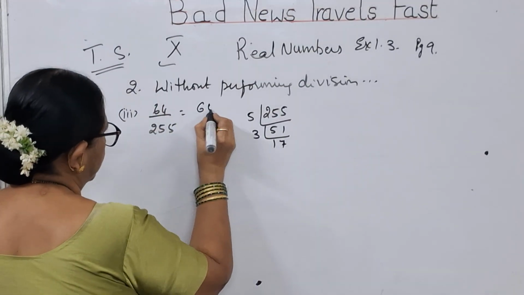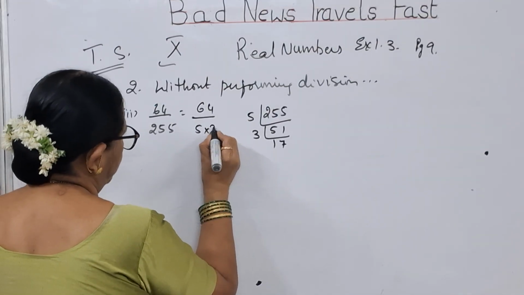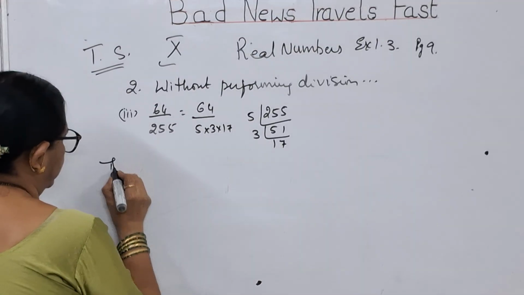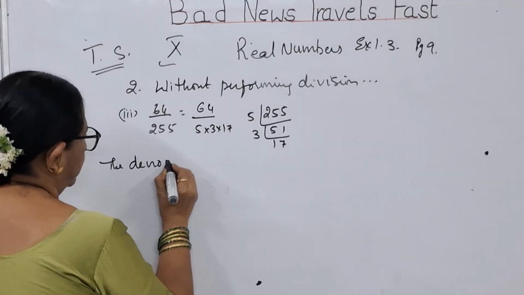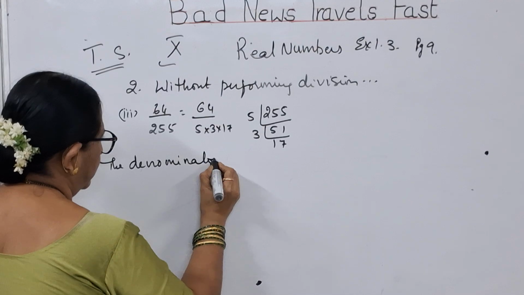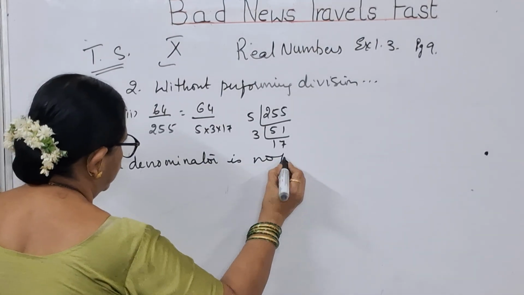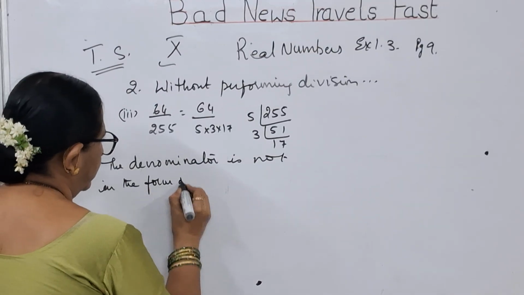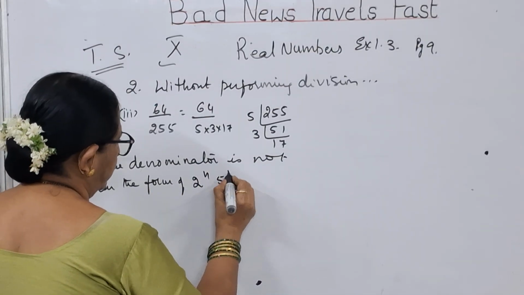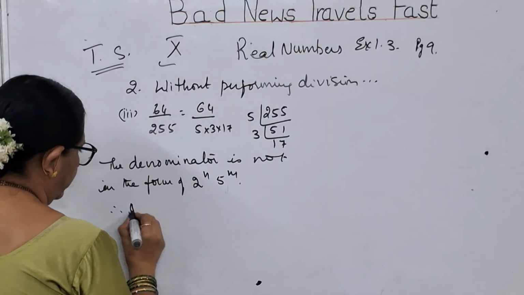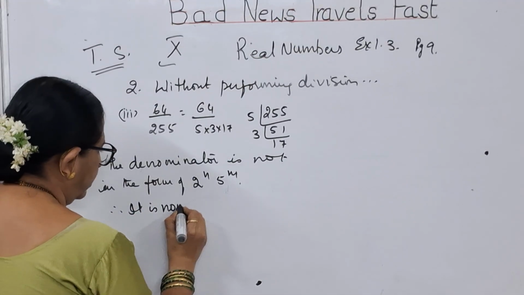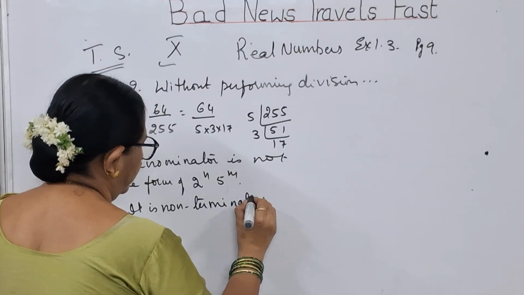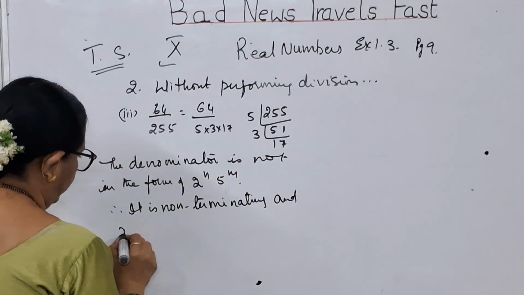So what are you going to get? 64 by 5 into 3 into 17. See the denominator. So we'll say that the denominator is not in the form of 2 to the power of n, 5 to the power of m. Therefore, it is a non-terminating and repeating decimal.